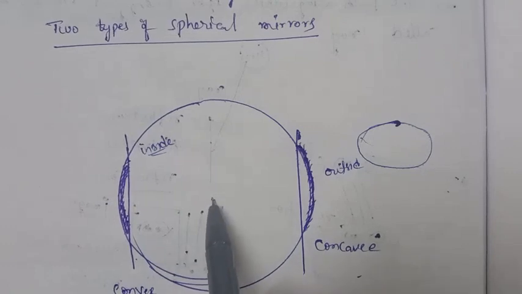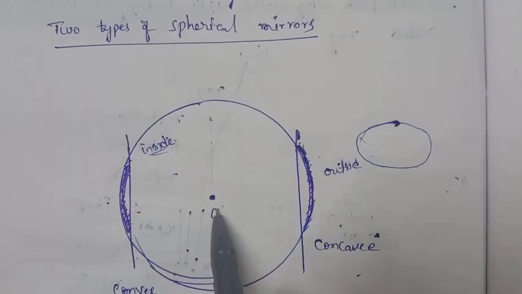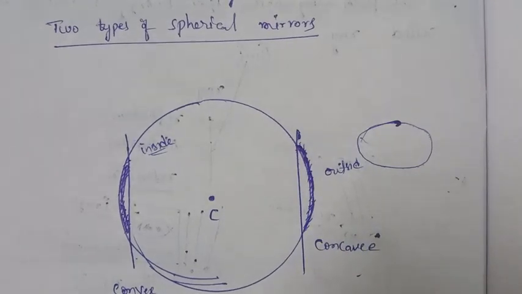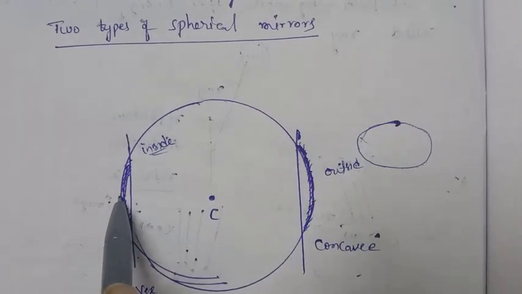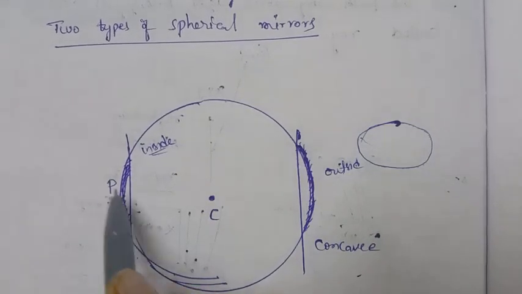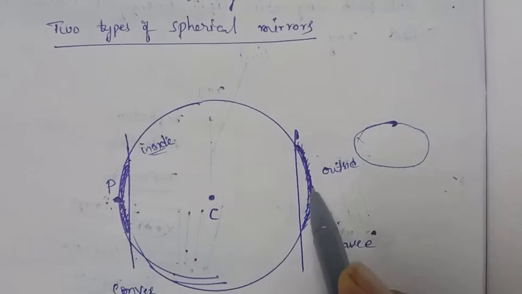So this point is called the center of curvature. For this curve, it is the center, and this curve also has a center. The midpoint of the mirror is called the pole. Here also, the midpoint is called the pole.